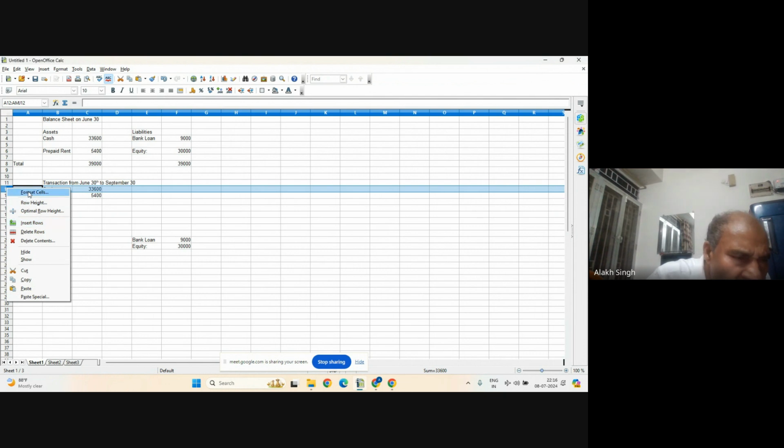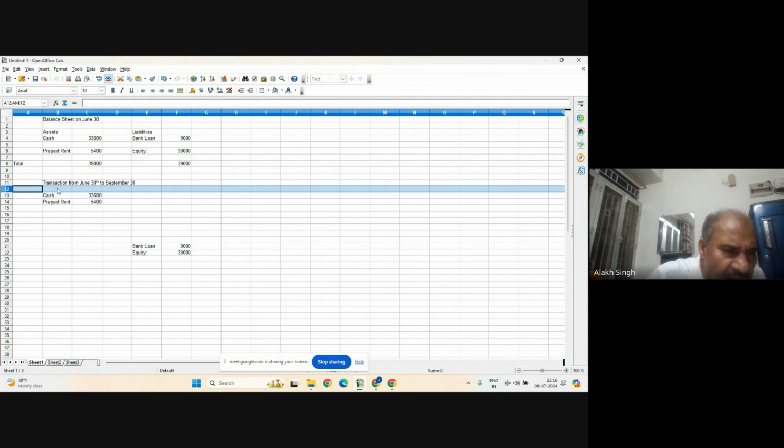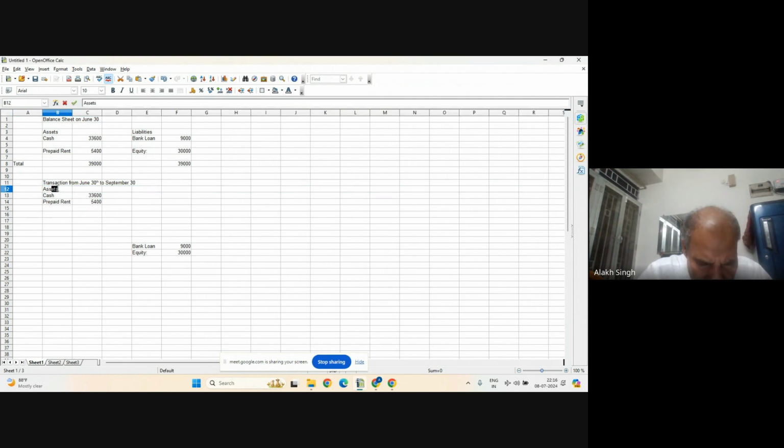Insert. Where is the insert row? And let me write this side assets. Okay. Since I am building it, let me remove this from here and put it here below, because I will put here liabilities and stockholders equity. Okay. So Control V. I'm putting it there. I'm making it up and down. Now cash and prepaid rent. So we have got this equipment. Okay.